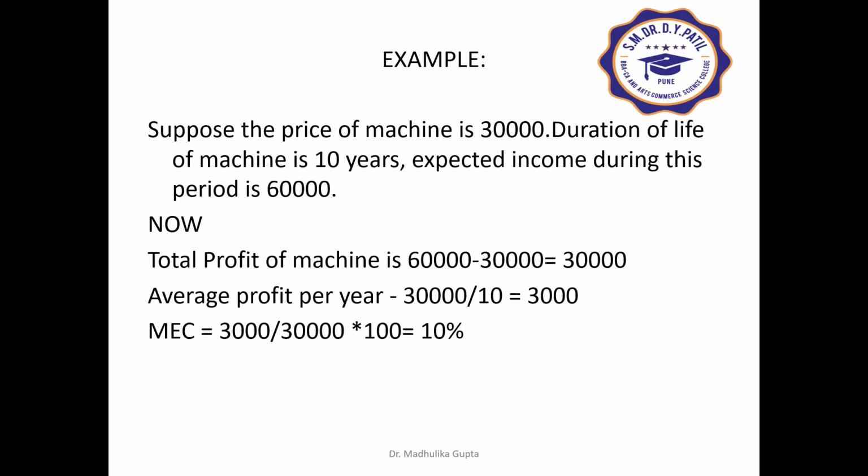Now how do we get 10%? That is average profit per year divided by the total cost of the machine, multiplied by 100. So you get MEC. Understood? So this is how we calculate it.